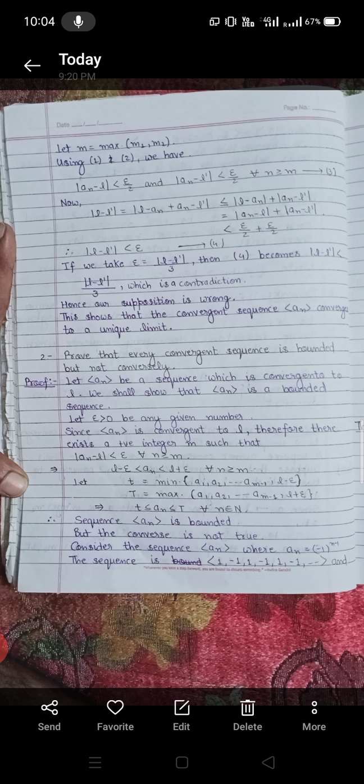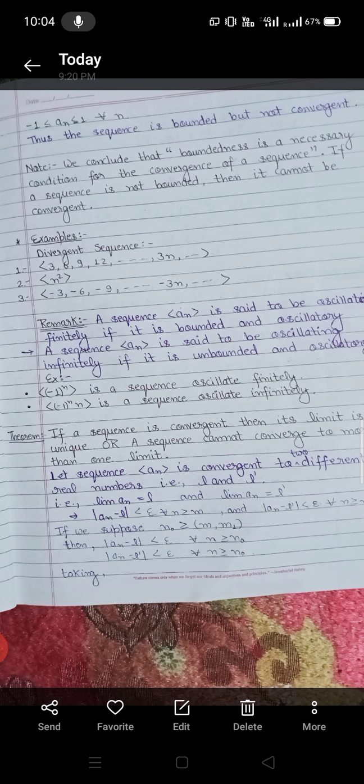Remark: a sequence an is said to be oscillating finitely if it is bounded and oscillatory. A sequence an is said to be oscillating infinitely if it is unbounded and oscillatory. That is, minus 1 to the power n is a sequence that oscillates finitely, and minus 1 to the power n into n is a sequence that oscillates infinitely.